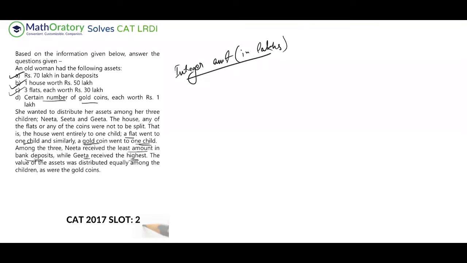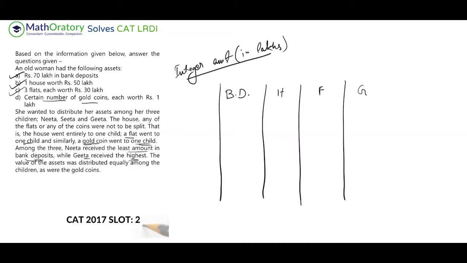Okay, so let me draw a matrix here. If I start like this: bank deposits, then you have the house, then you have the flats and the gold coins. I need to distribute the amounts to Nita, Sita, and Geeta.